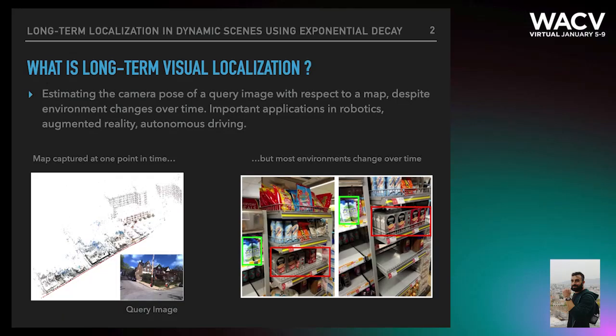So we start by defining what the problem we are trying to solve is. What is long-term visual localization? It is pretty much estimating the camera pose from a query image against a point cloud in our case, given that the environment has changed over time. And this is visible in the bottom right image, where we can see two query images with differences over time.